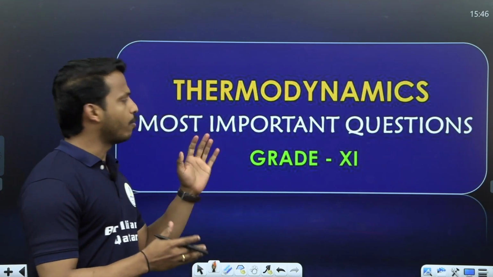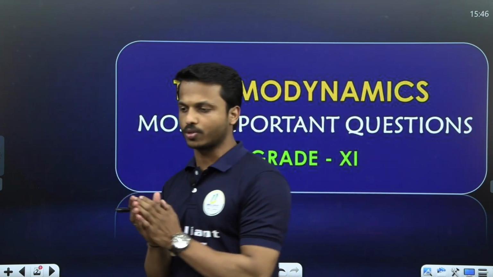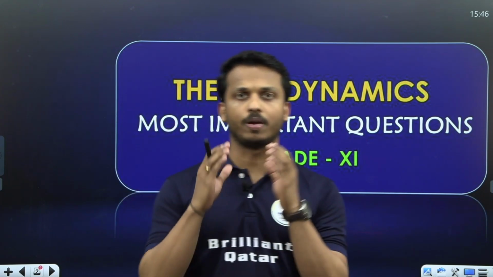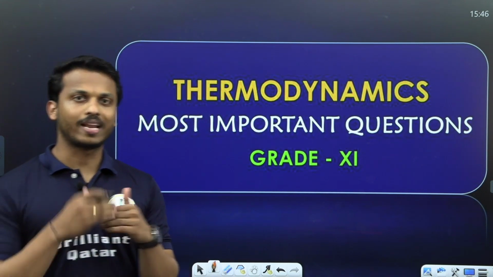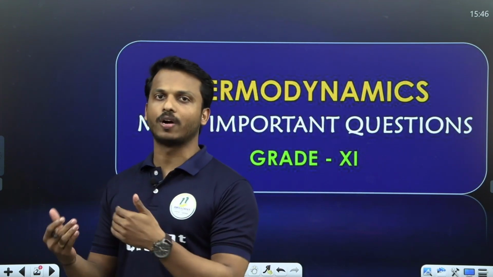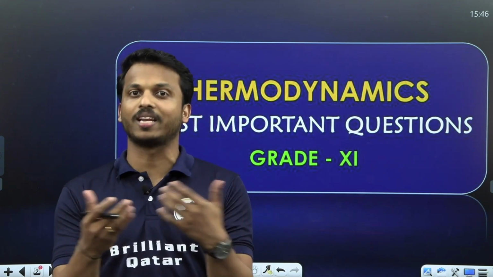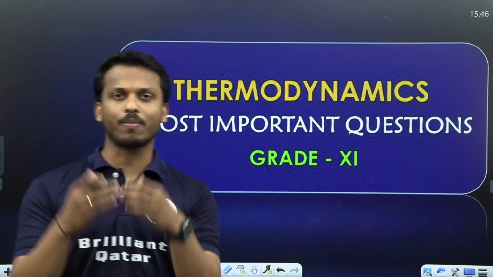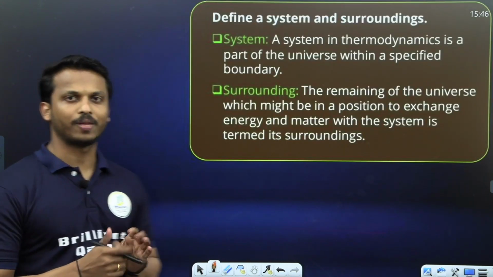Okay, so thermodynamics, as I told you, we can expect some definition questions. You may study a lot of points in the beginning part, like what is meant by a system, what is meant by surrounding, what are the types of system, what are extensive property, intensive property, and state function, path function, heat capacity, enthalpy, internal energy, entropy, Gibbs energy, first law, second law, third law of thermodynamics, Hess's law, like many statement questions we can expect. Okay, so the basic questions from the chapter.